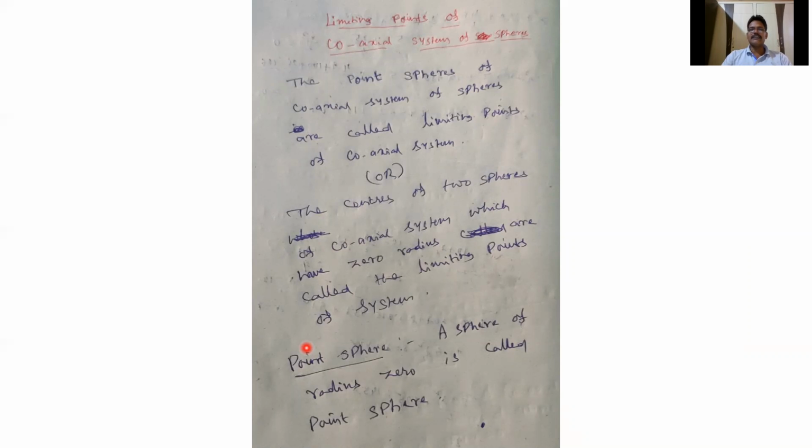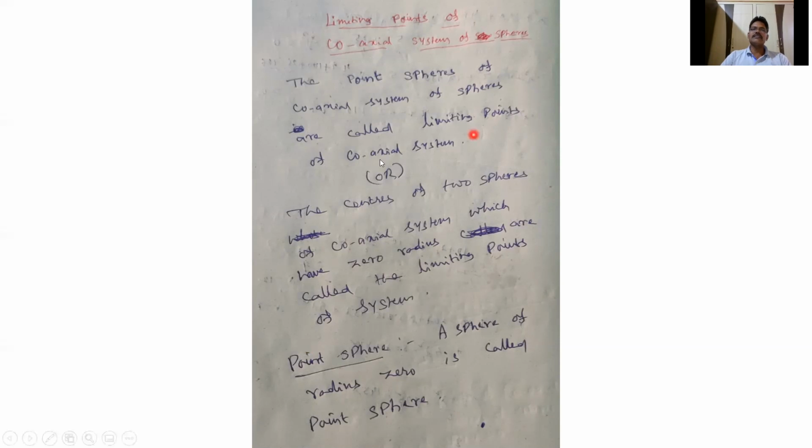That plane is called the radical plane of the two spheres. We know that the radical plane of the two spheres S1 equals 0, S2 equals 0 is S1 minus S2 equals 0. And also I defined in the last class a coaxial system of spheres.